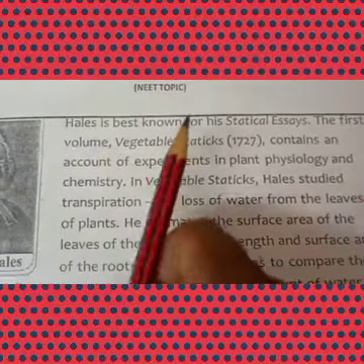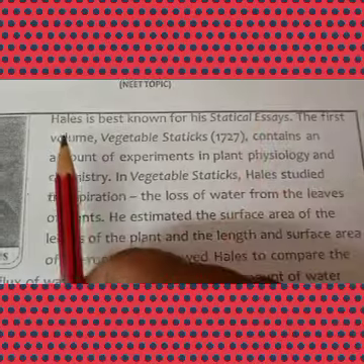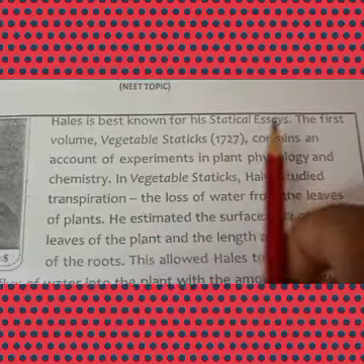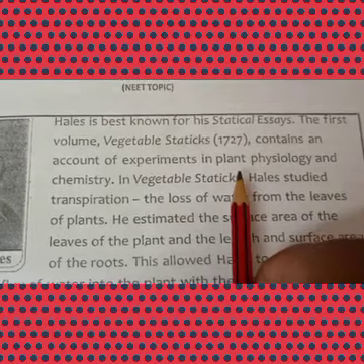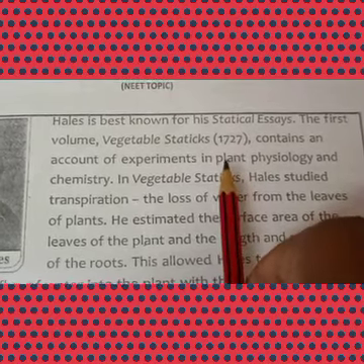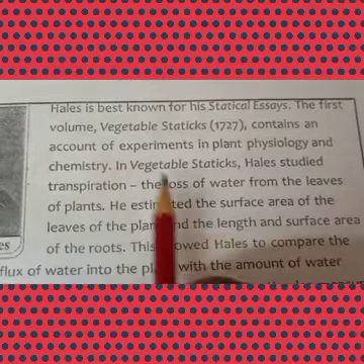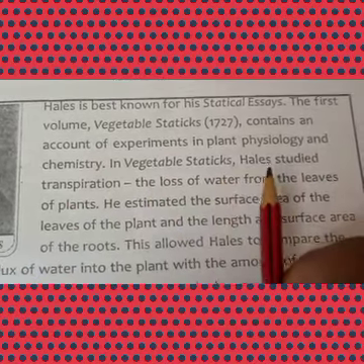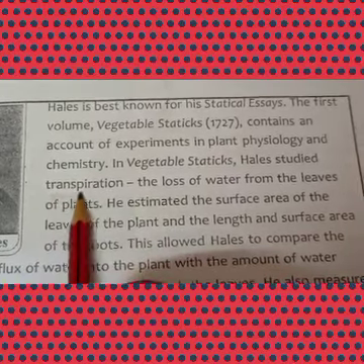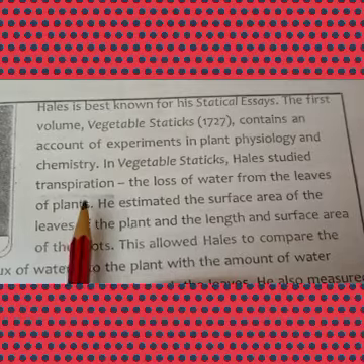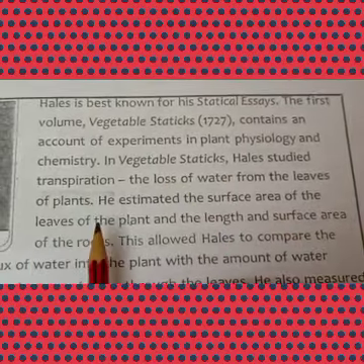Hales is best known for his statistical essays. The first volume, Vegetable Statics, contains accounts of experiments on plants. He did experiments in plant physiology and chemistry. In Vegetable Statics, Hales studied transpiration. Transpiration means the loss of water from the leaves of the plant.